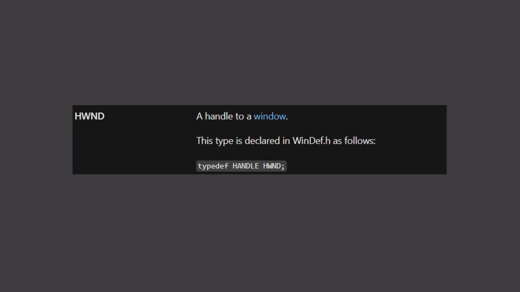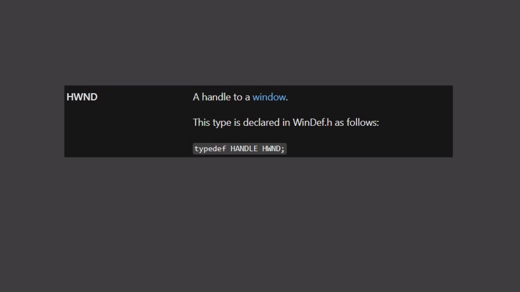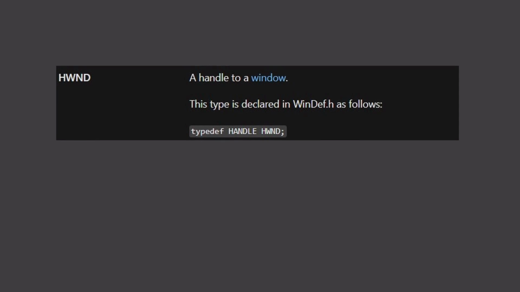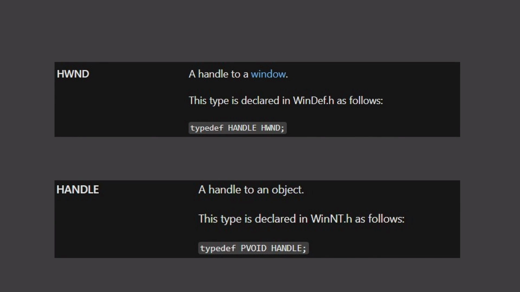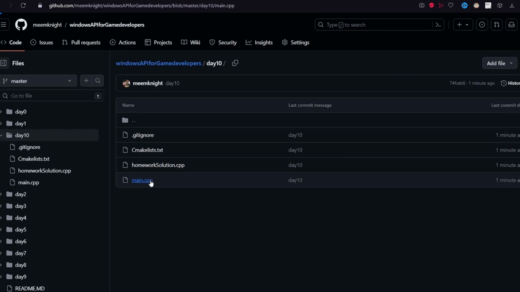So the first thing you need to learn about is what is a HWND, and HWND stands for handle to a window. And it is just a pointer, so just a 64-bit number. A normal handle is also just a pointer, but they created a special type for a window handle, so it is easier for us to know when the API refers to a window or another type of handle. So in day 10, in main.cpp, I first call this function.